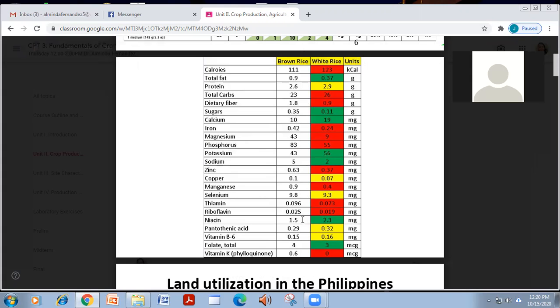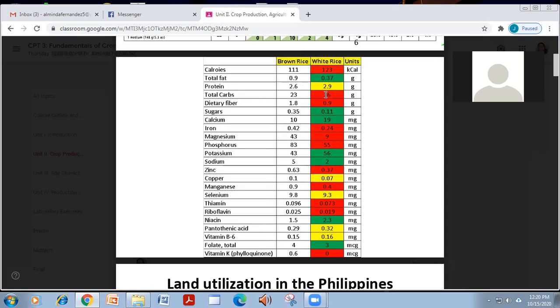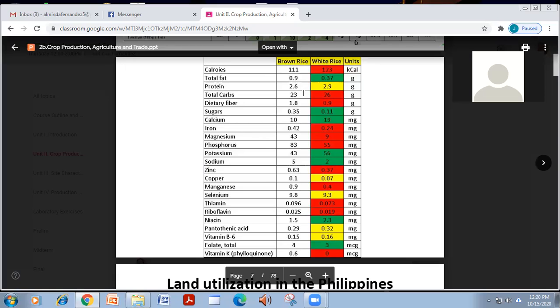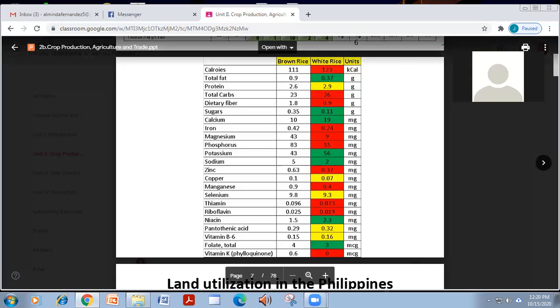So, and so on. But in terms of calories, white rice is higher. In terms of protein, white rice is higher. And carbohydrates, and but what else? In terms of potassium, in terms of folate, we have brown rice. So almost all of the white rice. So it depends actually on which vitamins and minerals is higher.